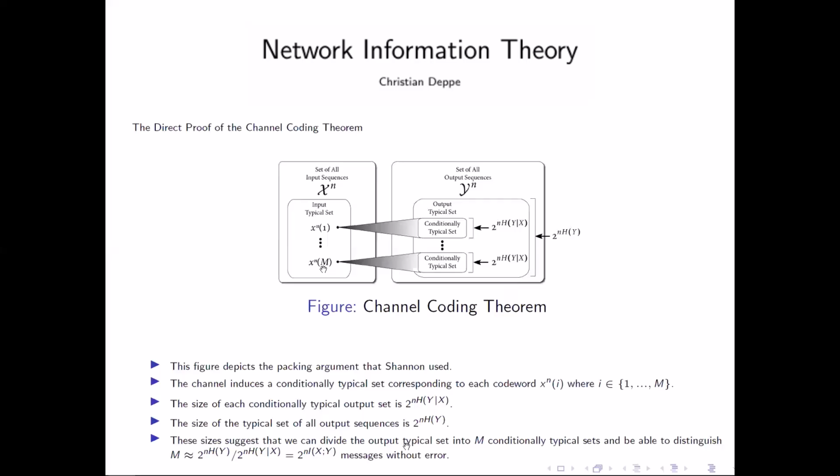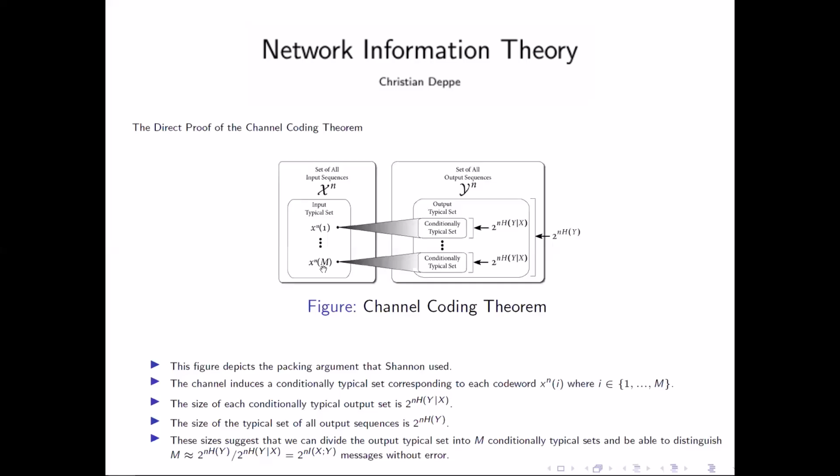Now, if we look at how many messages can be used, we just divide the output typical set into M conditional typical sets, and so we will be able to distinguish 2 to the n H of Y divided by 2 to the n H of Y conditional on X. And if you look at this, this is equal to 2 to the n times the mutual information of X and Y. And as you know, this is exactly what we want.